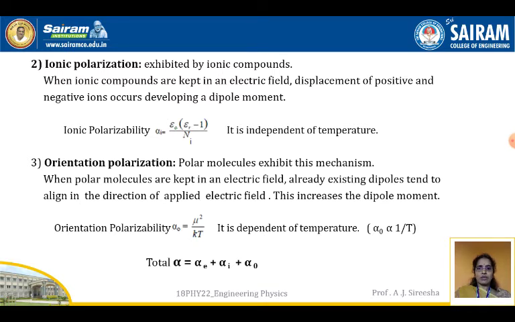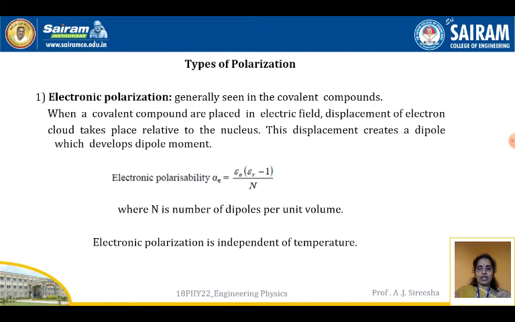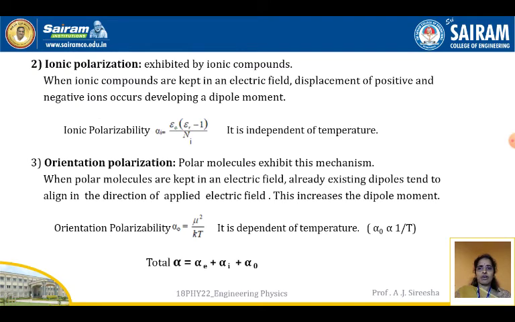And ionic polarizability is alpha I equals epsilon naught into (epsilon r minus 1) by n i. Here ionic polarization is independent of temperature. Electronic polarization is independent of temperature, and similarly, ionic polarization is also independent of temperature.